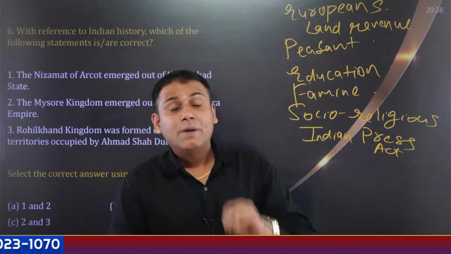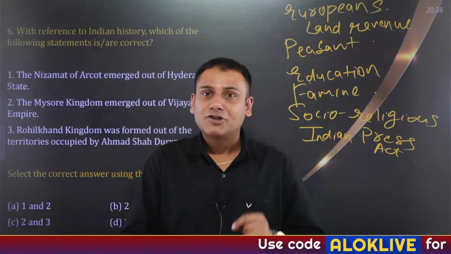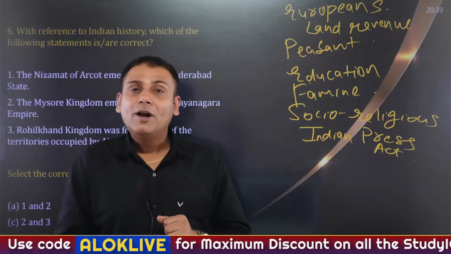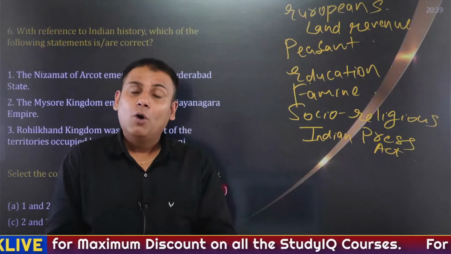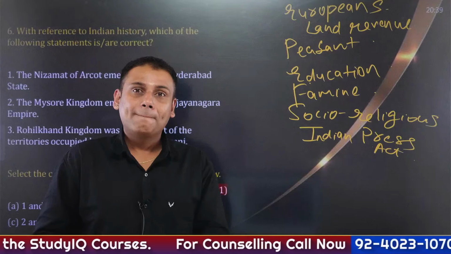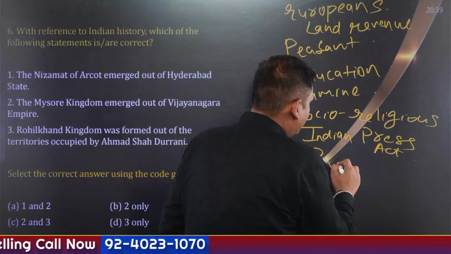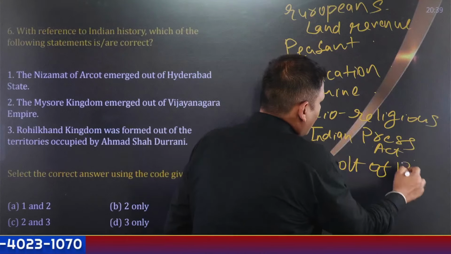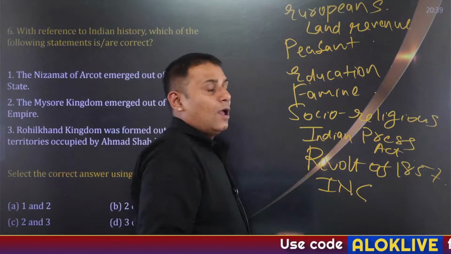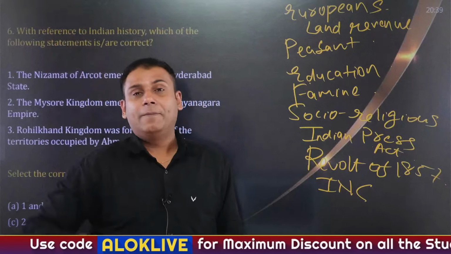Four newspapers had to stop publication as per the Vernacular Press Act. That is Som Prakash, Dainik Prakash, Bharat Mihir, Samachar. Overnight, one newspaper became, specifically what? Overnight it became an English newspaper, that is Amrita Bazar Patrika, to escape the VPA. Then Revolt of 1857, important one. Indian National Congress and its sessions and all the activities related to M.K. Gandhi, you compulsorily have to read.